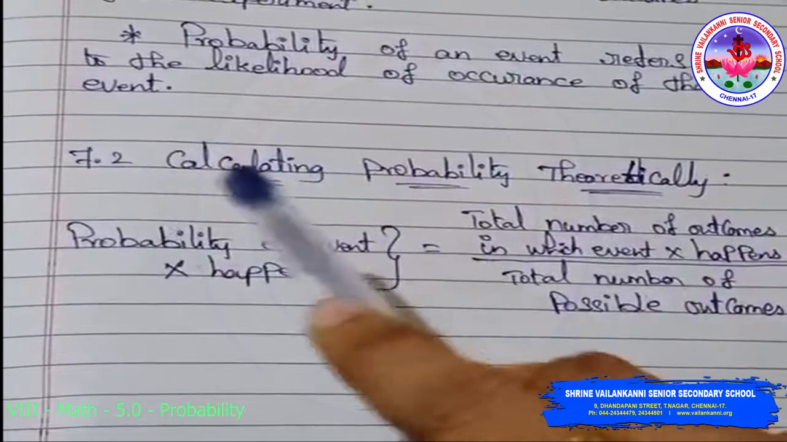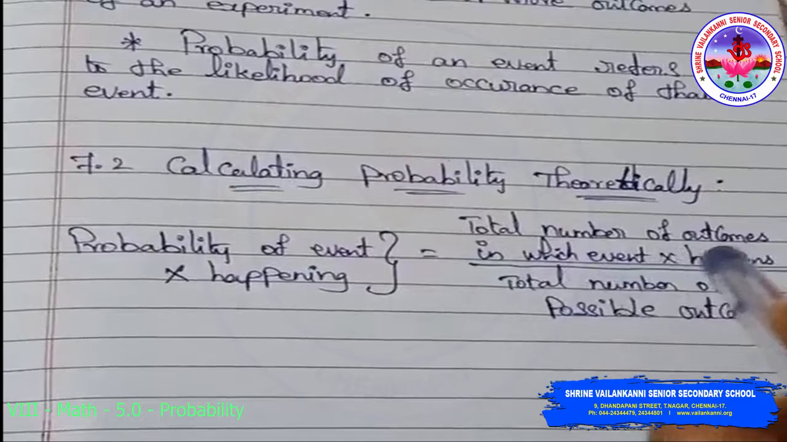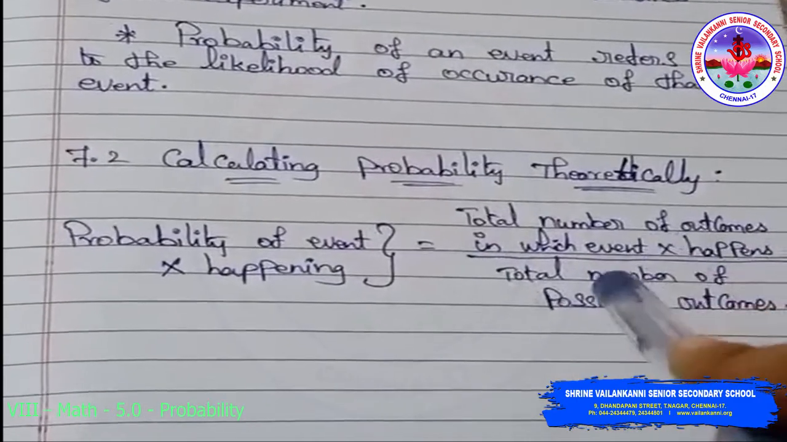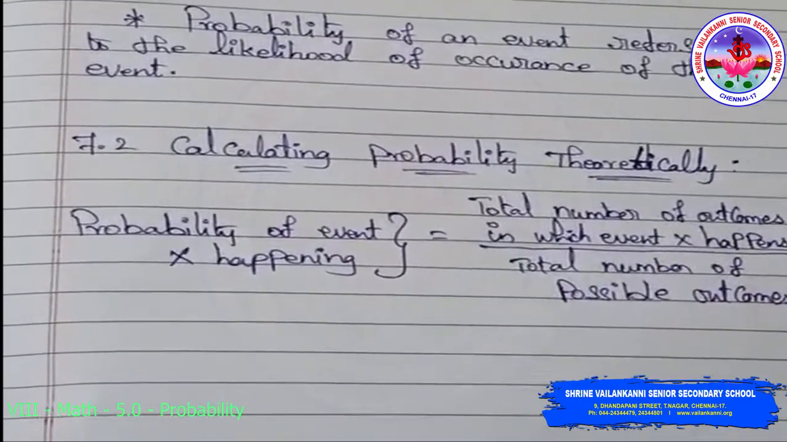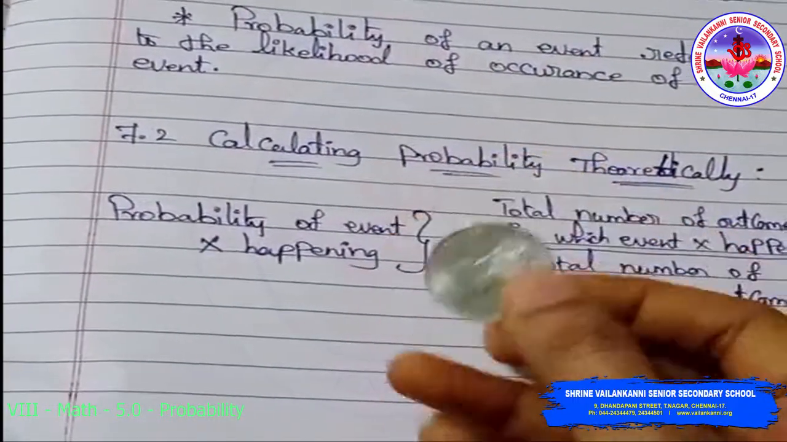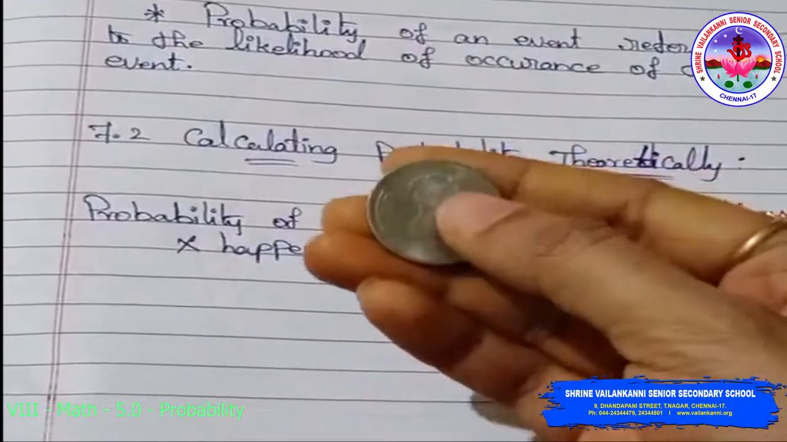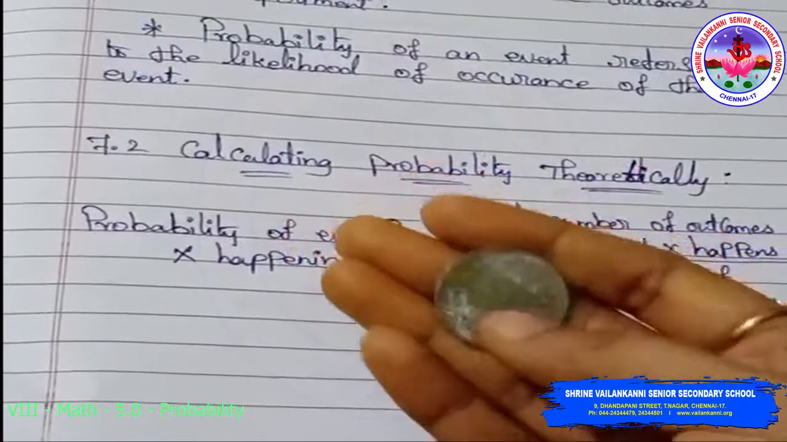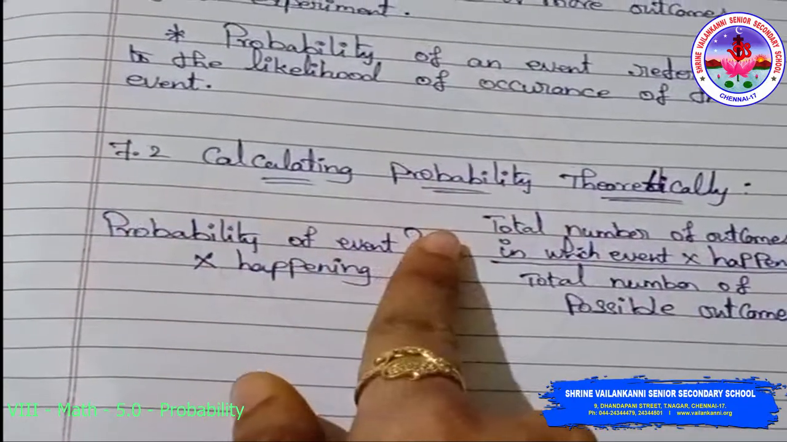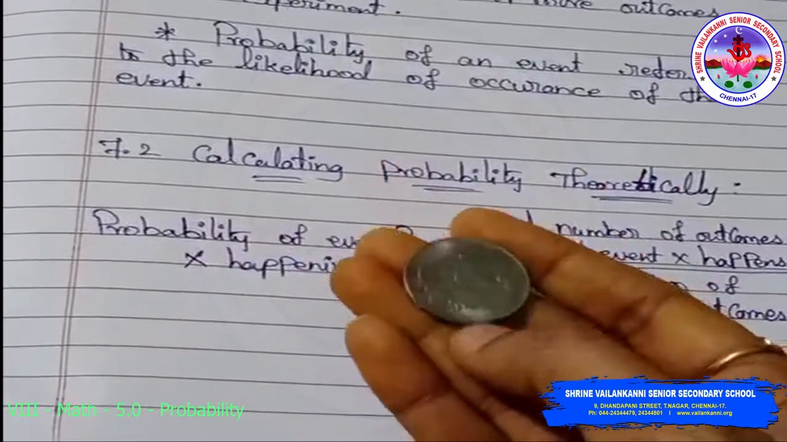Probability of event X happening is equal to the total number of outcomes in which event X happens divided by the total number of possible outcomes. For example, tossing a coin. Here the total number of possible outcomes is two: one is head, another one is tail. The probability of event tail getting, how many times getting a tail?